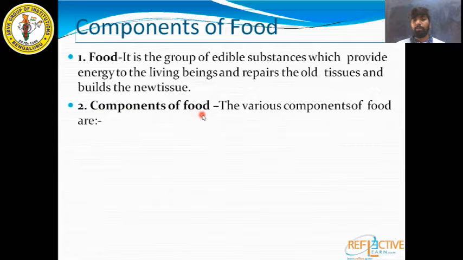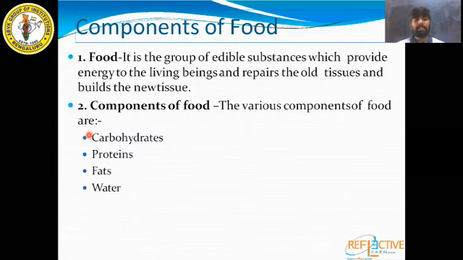What are components of food? The various components of food are carbohydrates, proteins, fats, vitamins, minerals, fiber and water. Carbohydrates, proteins, fats, water, fiber, vitamins, minerals.